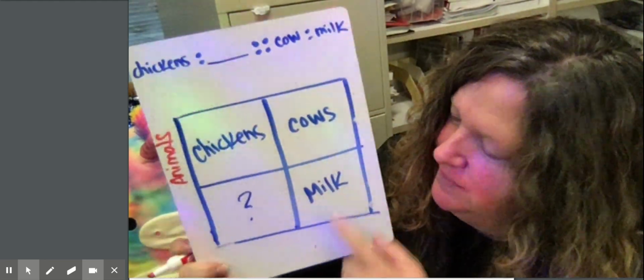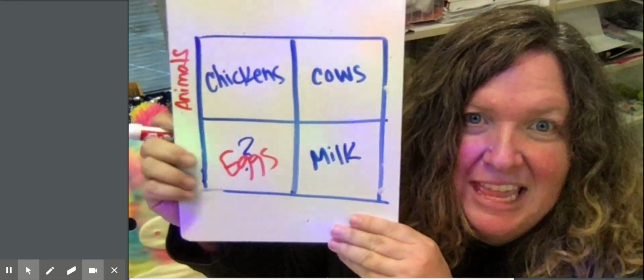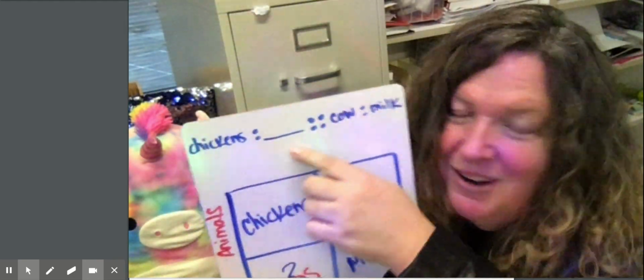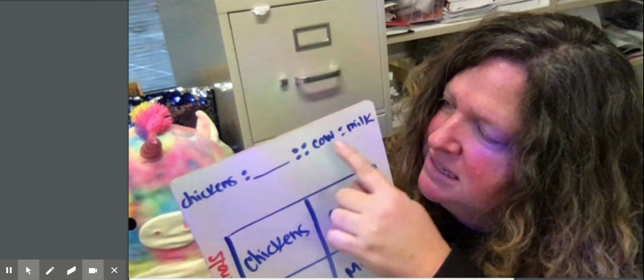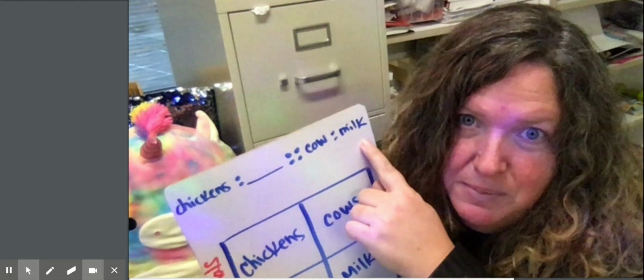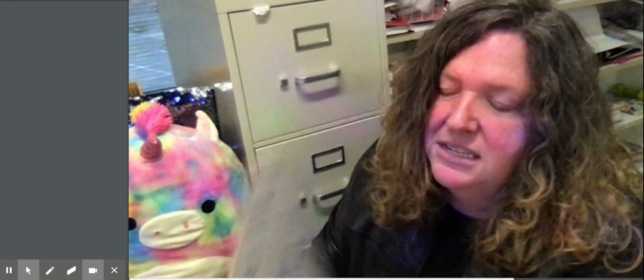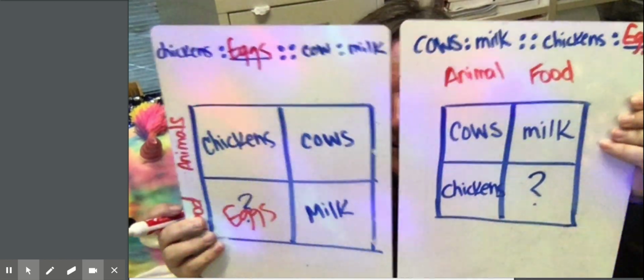What about this? There's the milk. There's the eggs. Now I'm going to put the label of the food over there. Does it still work? What about if I switched the order up here? Chickens have a relationship with something in the same way as cows have a relationship to milk. Cows give us milk. So cows comes first, milk comes second. Chickens give us eggs. Notice the analogies look different.